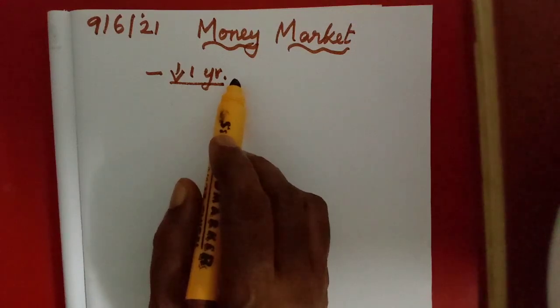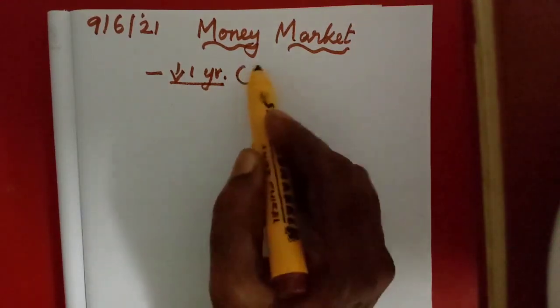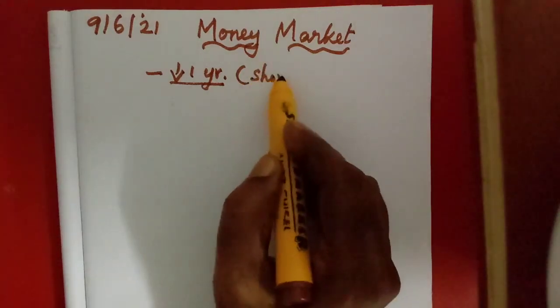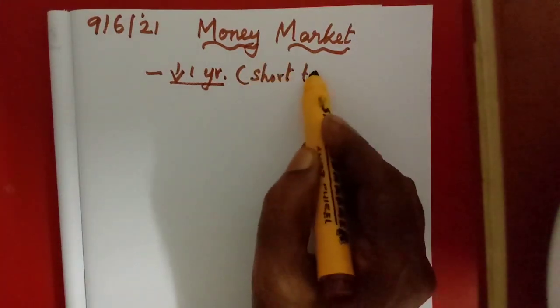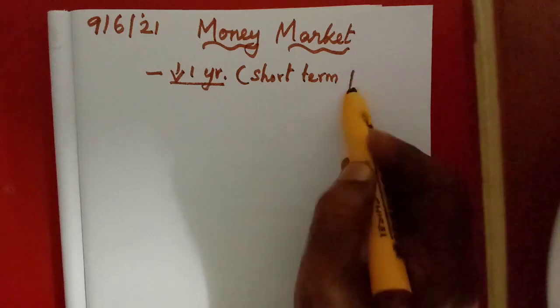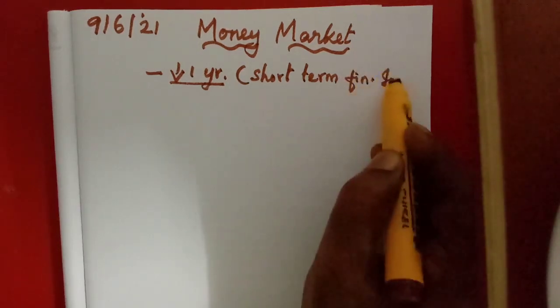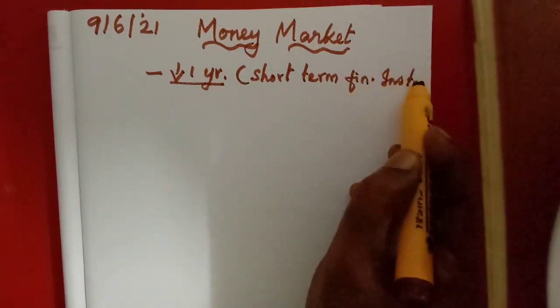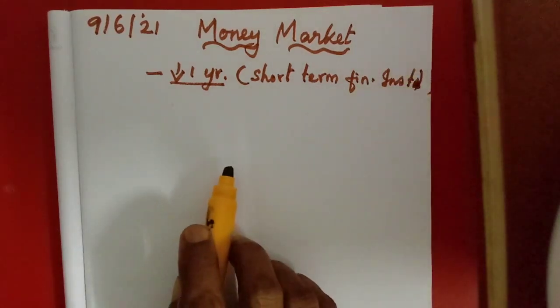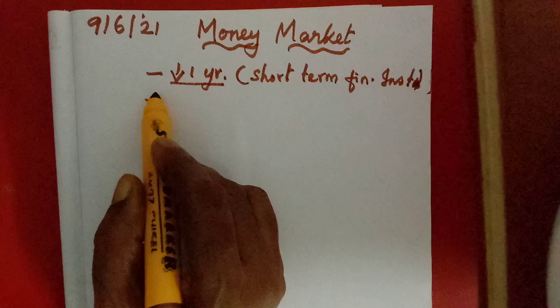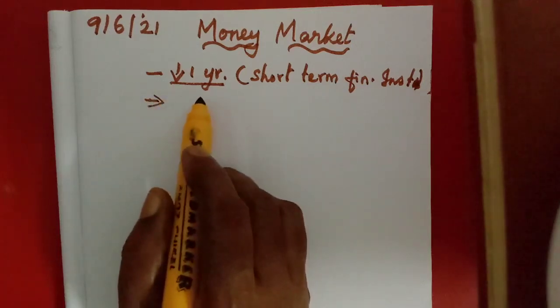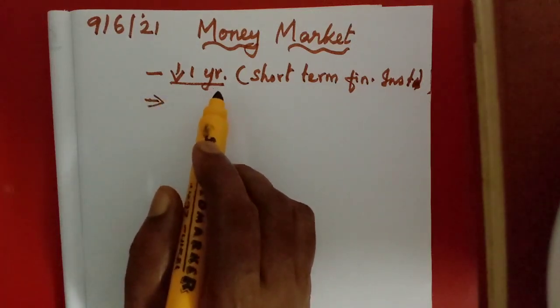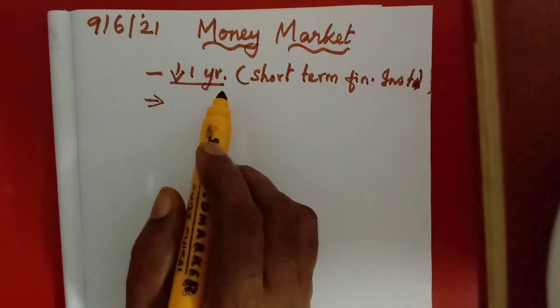That also we can say, it should not exceed 1 year. So we can say they are short-term instruments, short-term funds, short-term financial instruments. Some examples: we have learned the primary market and secondary market, and the capital market.